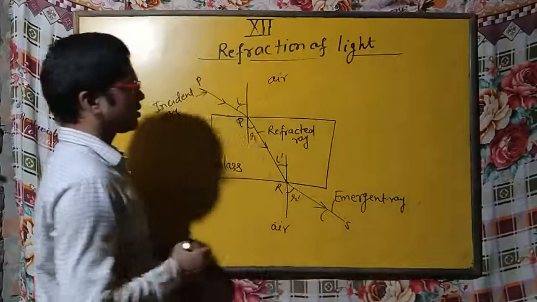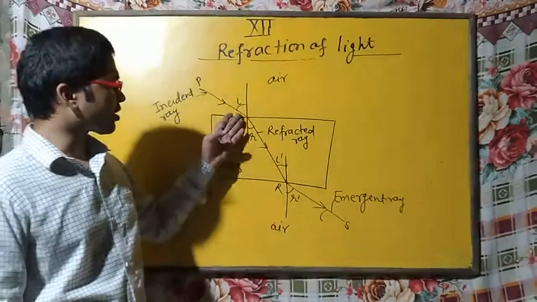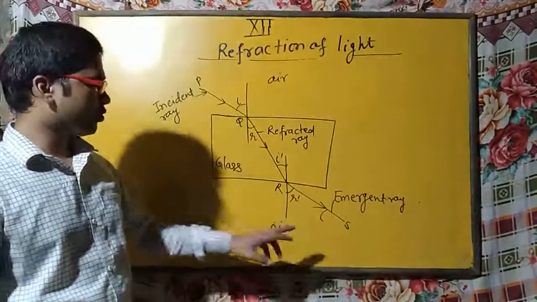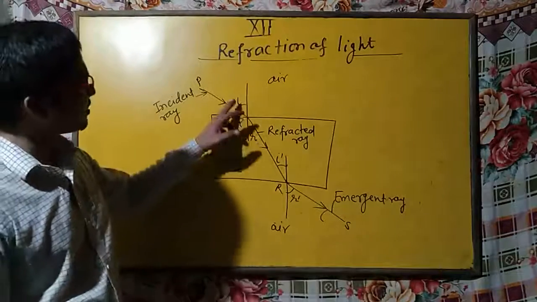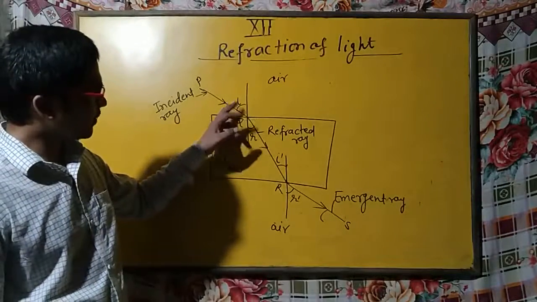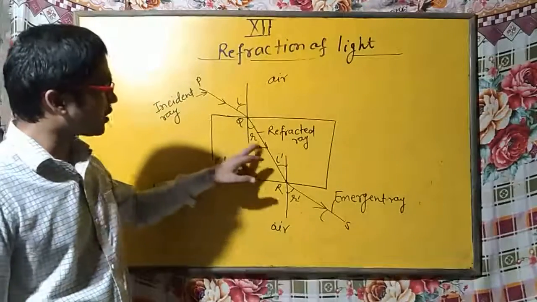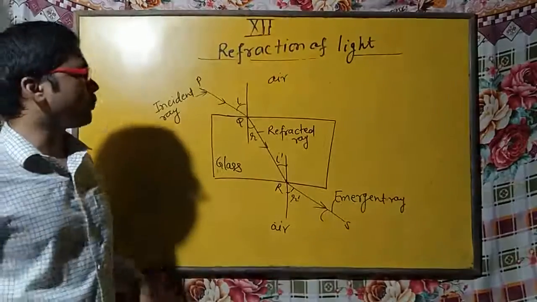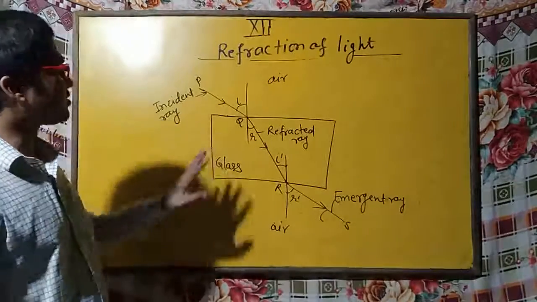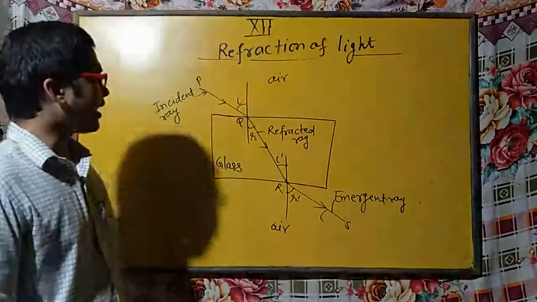Emergent ray means it reaches the same medium after crossing some different medium. Experiment shows that the angle of incidence and the angle of emergence are the same in this case, and these two angles are also equal. According to the experiment this is true, and we will also prove these things by using the geometry of this ray diagram.